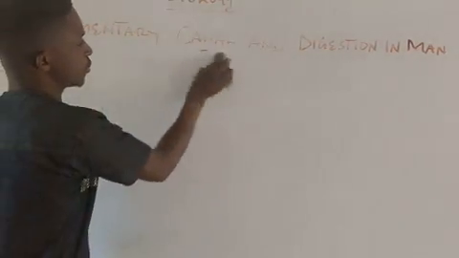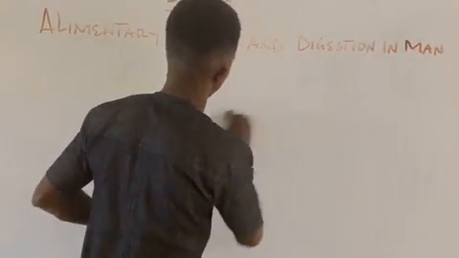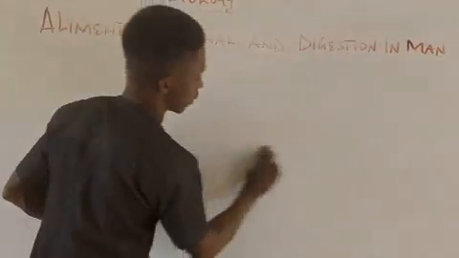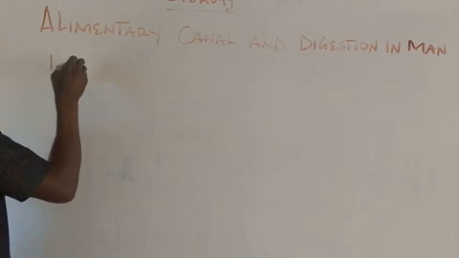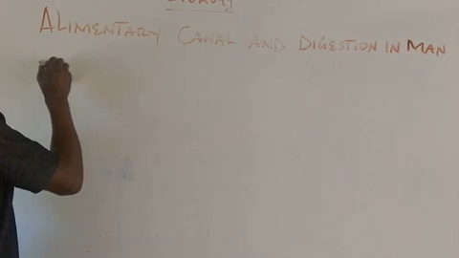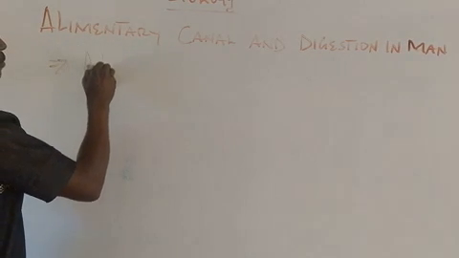So please, can we list the canals we just talked about now? Very important. So number one, we talked about what? We mentioned the mouth, right? Talk about the mouth.